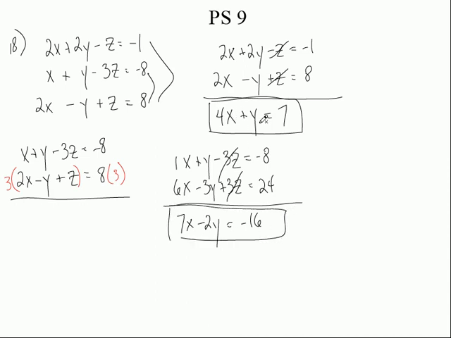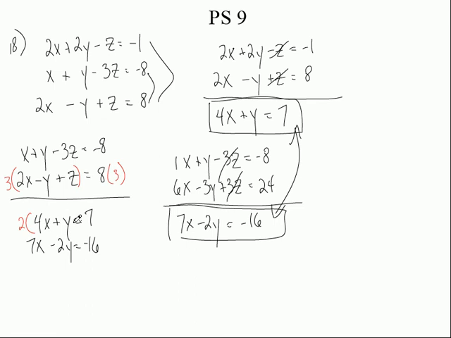Look, I've got one equation with x and y. I got another equation with x and y. Now I can combine those two together and solve for x and y. All right, and that's just normal stuff. You had one like that on the test, didn't you? So let's do that. It's 4x plus y equals 7, and 7x minus 2y equals negative 16. It's a lot of writing, I agree, but if you break them down into little steps, it's not quite as bad. You could do substitution if you wanted to. You could get y by itself, couldn't you? y equals 7 minus 4x, and then substitute. Let's stick with the elimination.